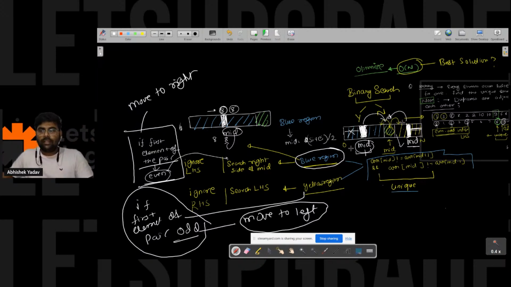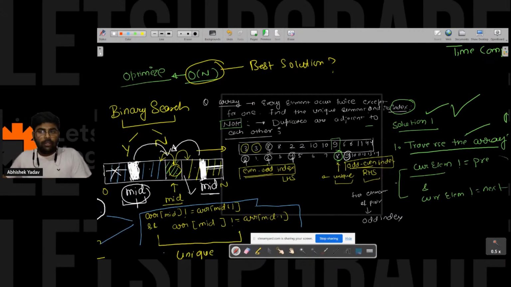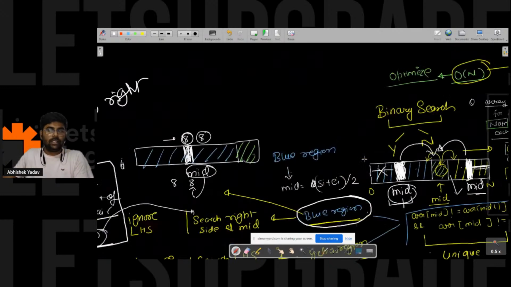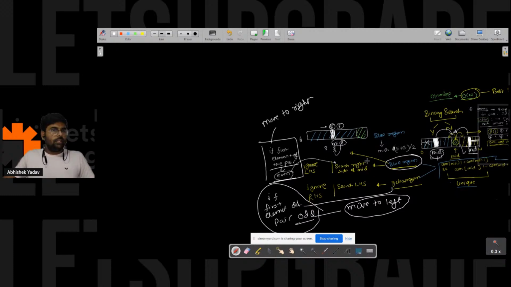You have to think how I will come to know whether I am in the blue region or the yellow region. Then I observed that the first element of the pair in the blue region is present at an even index, and similarly the first element of the pair in the right hand side is present at an odd index. On this basis I can take a decision. So now I have this idea. Here I will write the cases. Let's write the pseudo code, then you will get a clear idea.